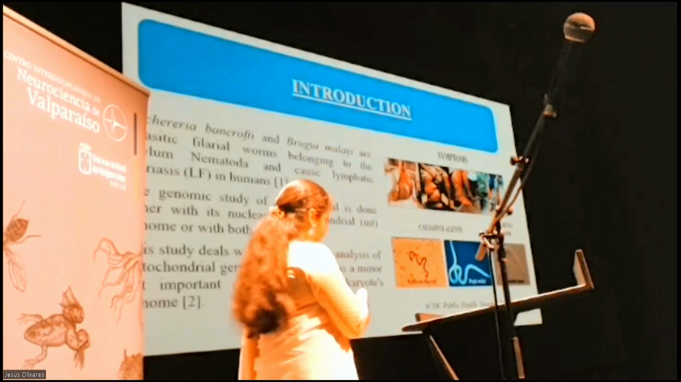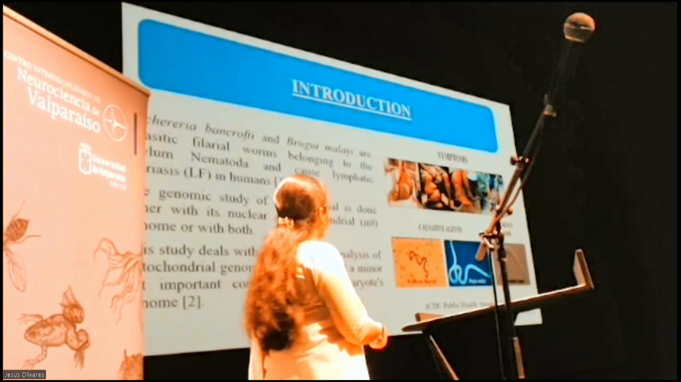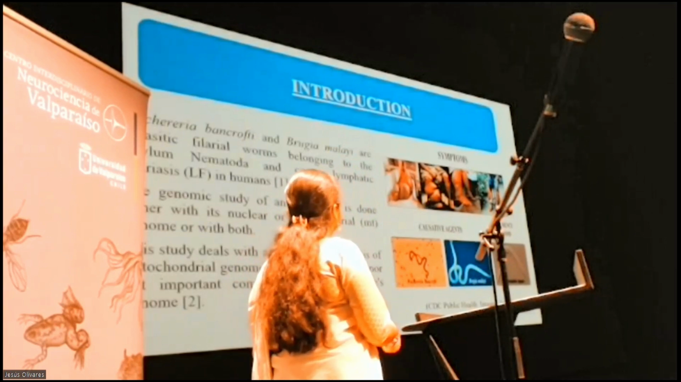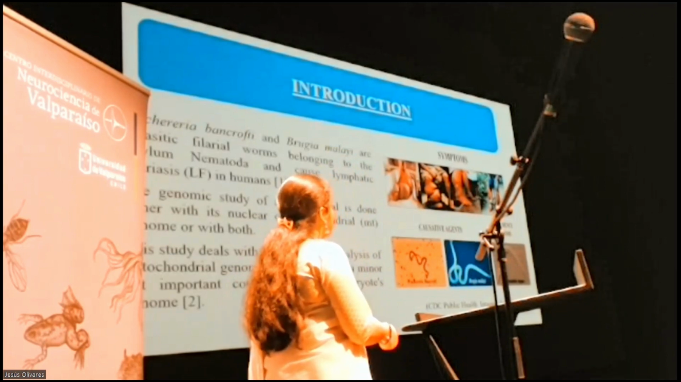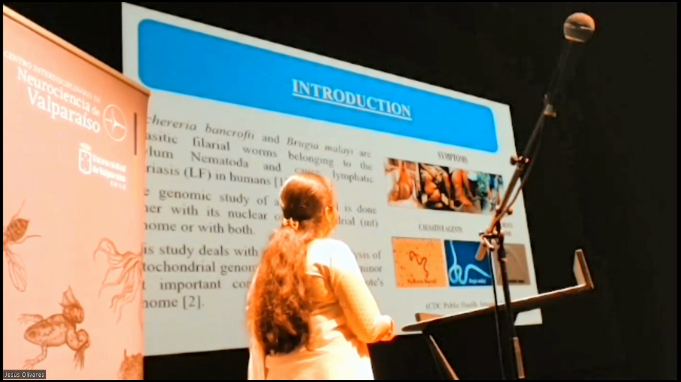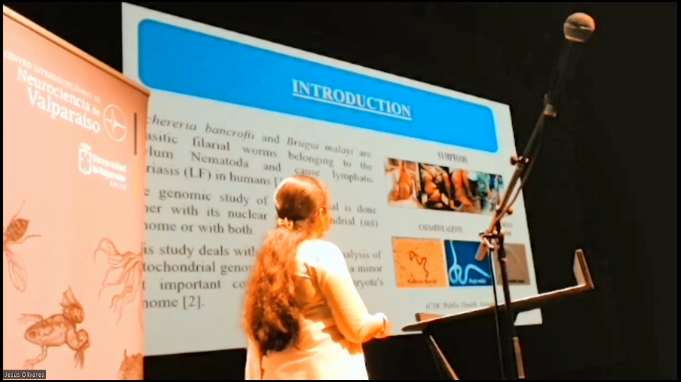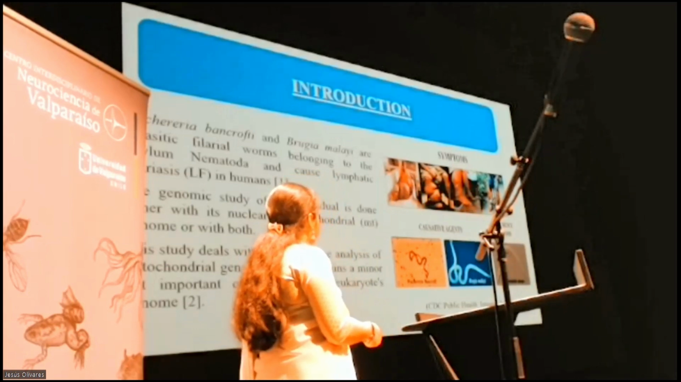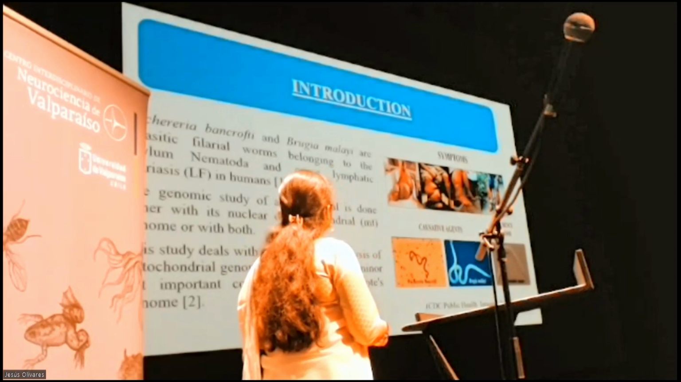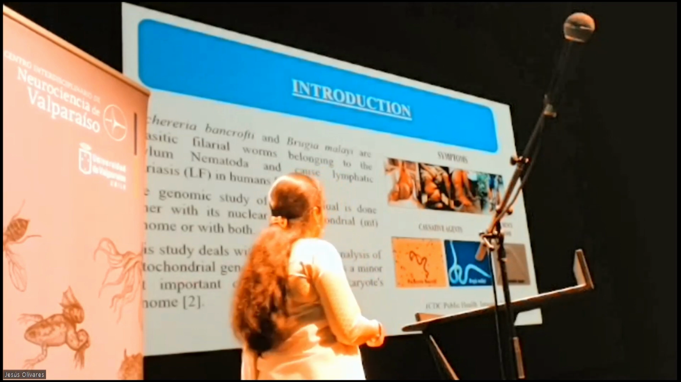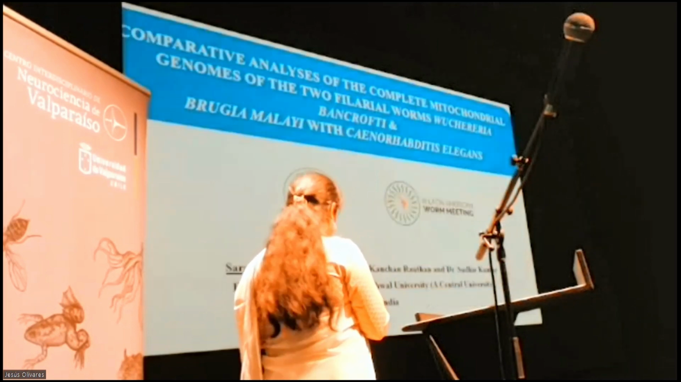Now, Wuchereria bancrofti and Brugia malayi are parasitic worms and they belong to phylum Nematoda. This work is basically concerned with the comparative genomics of their mitochondrial genomes along with C. elegans. They are the causative agents of the disease elephantiasis, and you can see the symptoms of the disease. This is the worst condition, which arises due to the blocking of the lymph nodes. This study is a comparative analysis of the mitochondrial genome, which is a minor but important component of the eukaryotic genome.